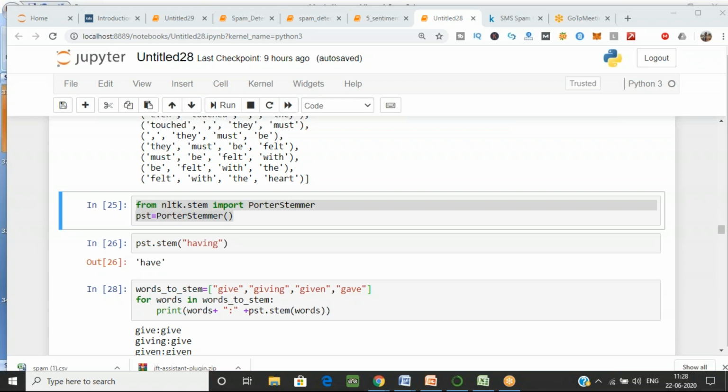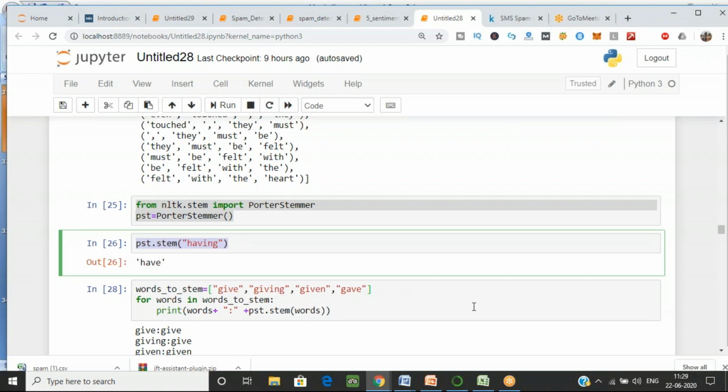Okay. Have you done this library which I have told you? This is stemming, because we have to use the stemmer now. So we are getting the library. Okay, that's good. We are importing the Porter stemmer. Now what you have to do, just check the word "having", I want to check its stem also. So let's check its stem. It is showing me "have".